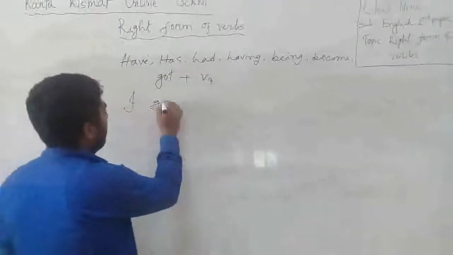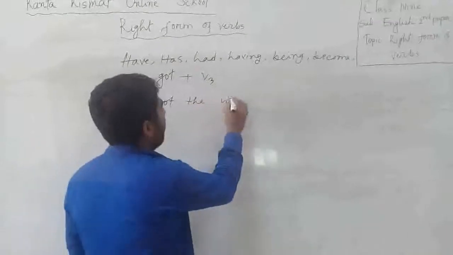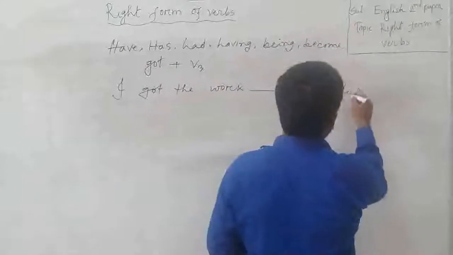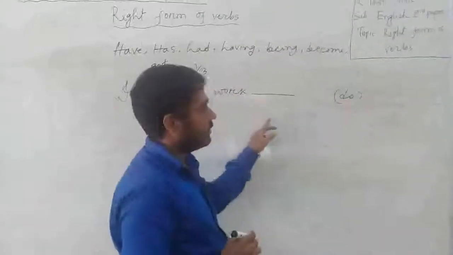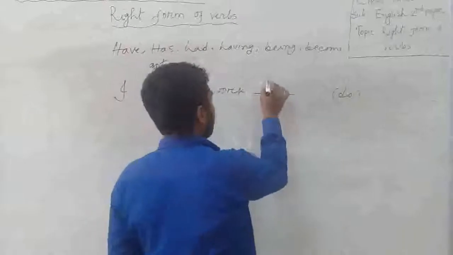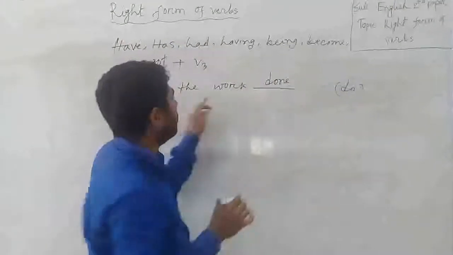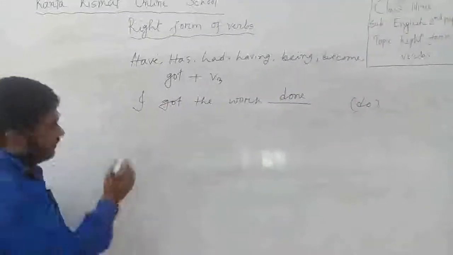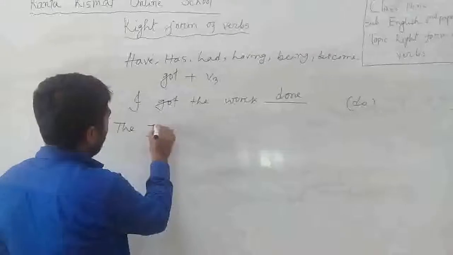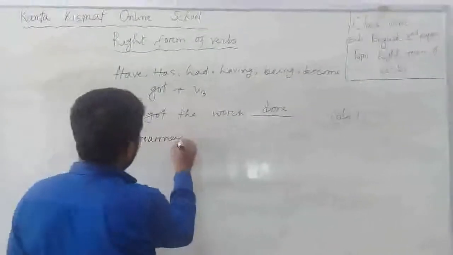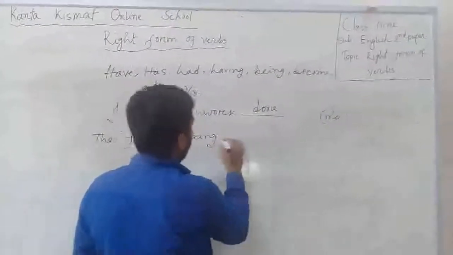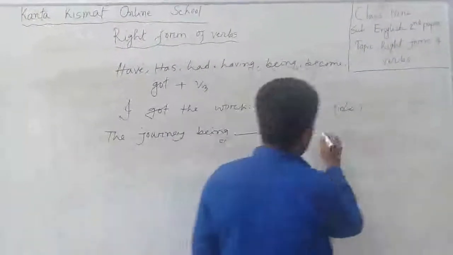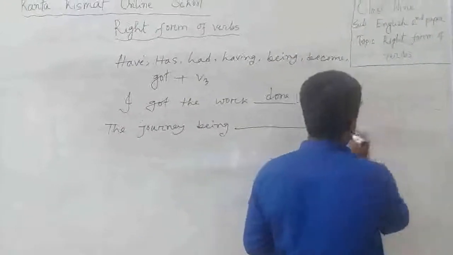I got the work dash. Here the verb is do. What will be the answer? Maybe it must be done. Now I got the work done. Are you clear, dear students? Okay. The journey being dash, we're happy.